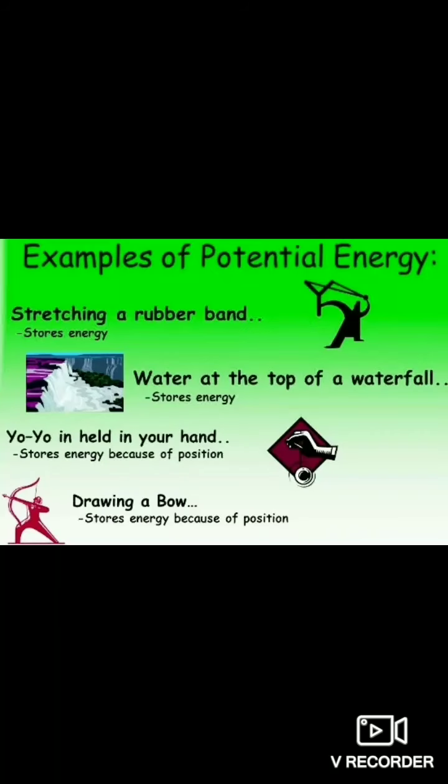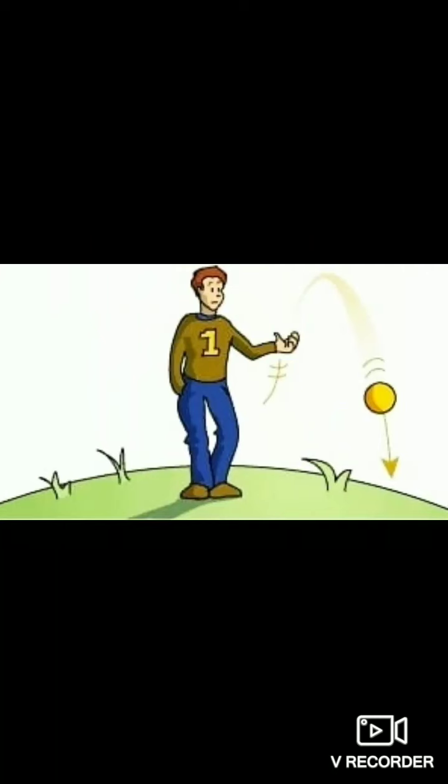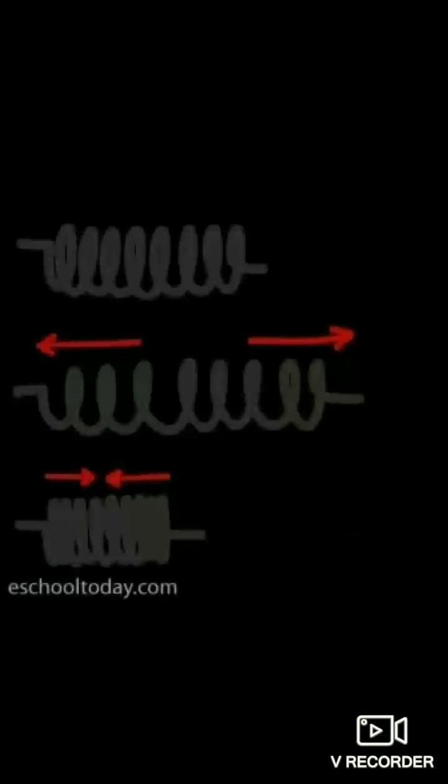And next is potential energy. Potential energy of a body is the energy possessed by it by virtue of its position. For example, a stretched rubber band or water at the top of a waterfall, all have potential energy, ready to flow or ready to do some work. This potential energy can be classified into two types: one is gravitational potential energy, another one is elastic potential energy.